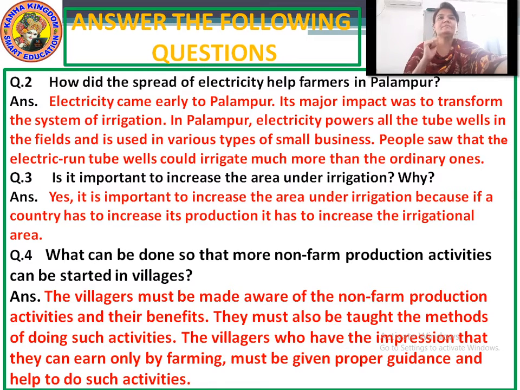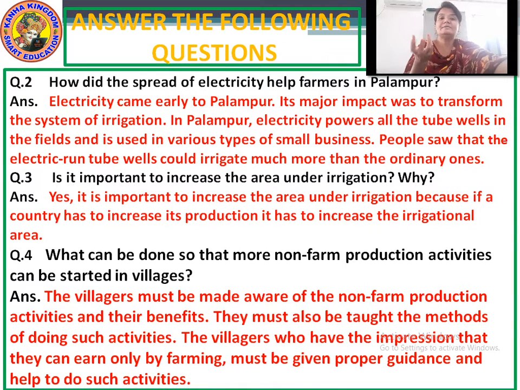So, question number 2. How did the spread of electricity help the farmers of Palampur? Answer is, electricity came early to Palampur. Its major impact was to transform the system of irrigation, to make the irrigation system easier, so that agriculture would be much easier for the farmers of Palampur.